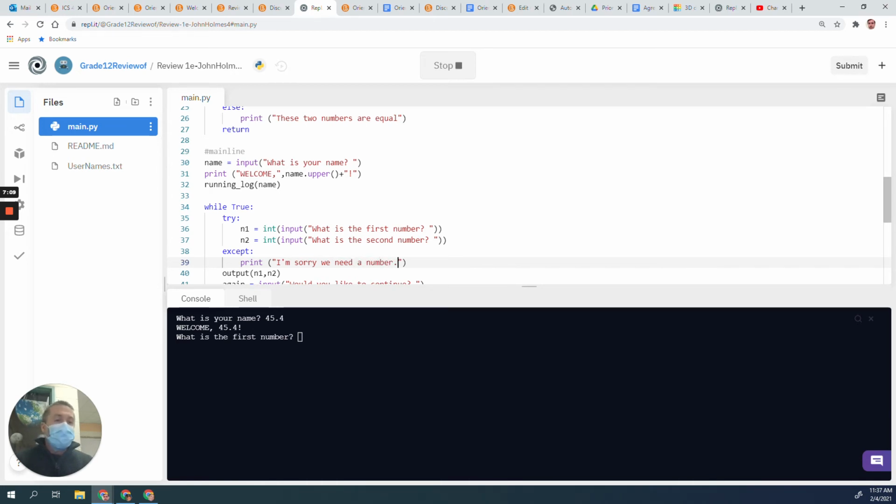Because that's the only thing that's going to generate this error. You could also just say, if you're not certain what the actual error might be, you could say, I'm sorry, we do not understand your answer. Please enter a number like 7, etc.